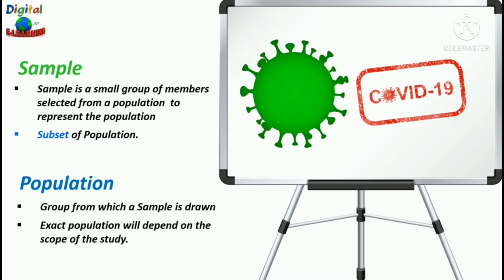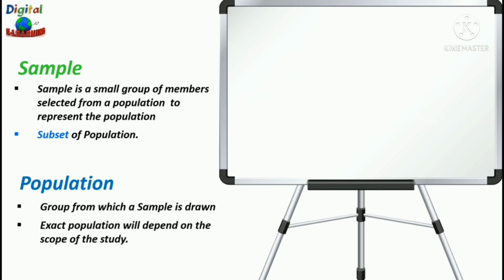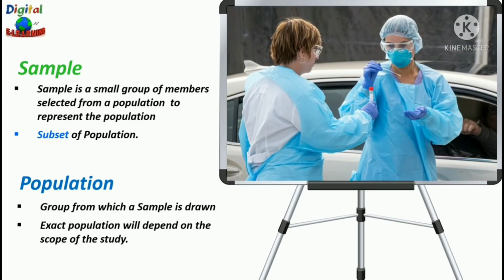Millions around the world are infected because of this COVID-19, and many companies are in the process of developing vaccines, and in the process they're also doing some clinical trials. So they will select a small portion of people from different backgrounds, probably age, gender, and those who are infected with COVID-19 as a sample, and then will perform a study on these individuals, because it's not possible to conduct tests on millions of individuals at one time. So that is the difference between the population and sample.